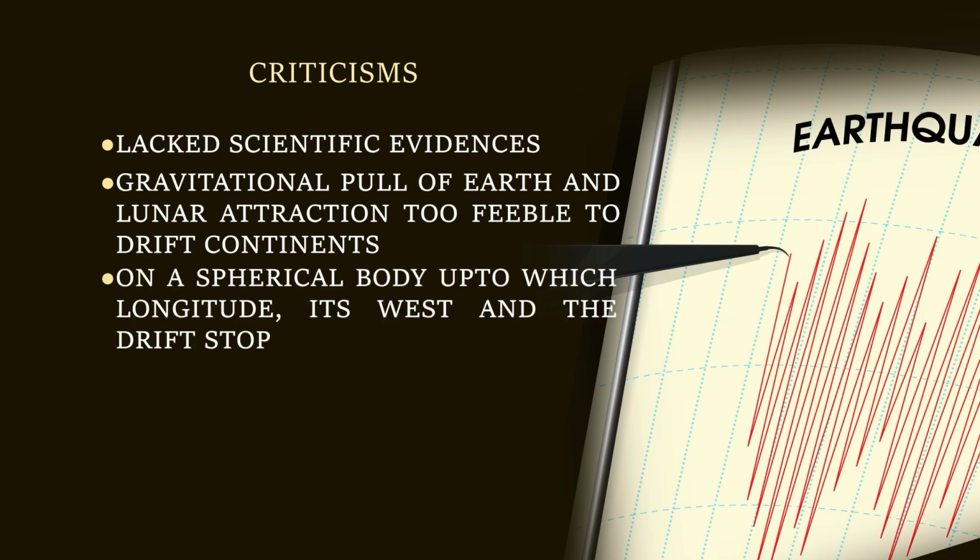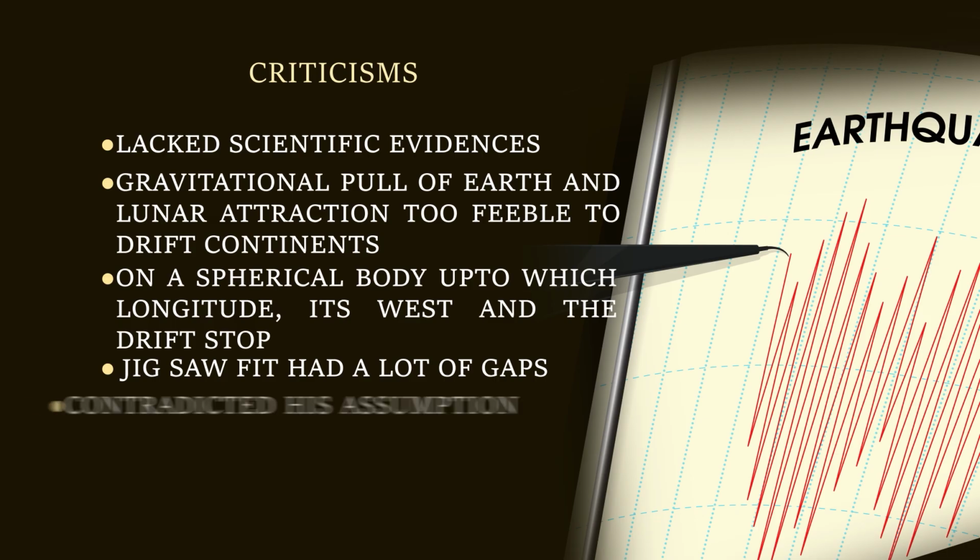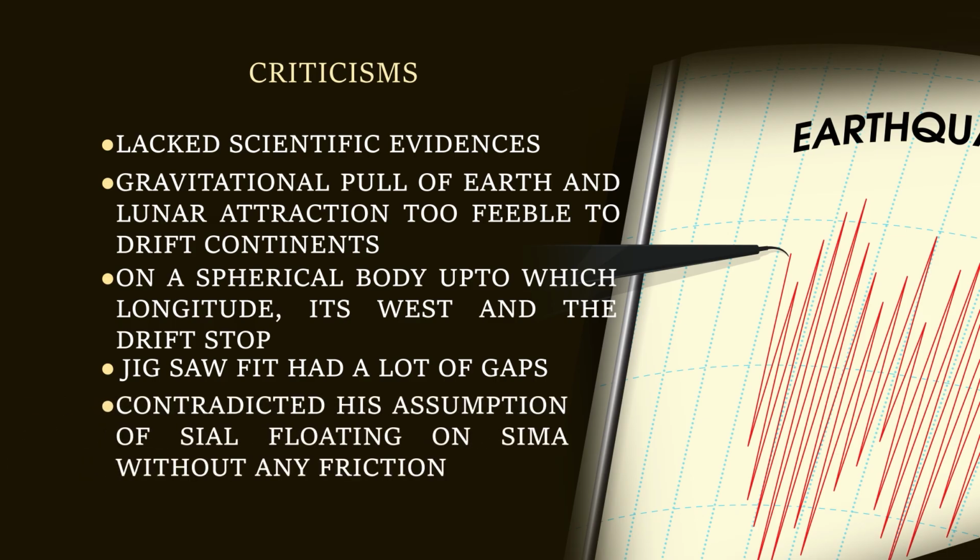And on a spherical body, up to which longitude it is west, and where will the drifting stop, as continents are moving towards the west? Besides, the jigsaw fit also had a lot of gaps. Wegener himself contradicted the assumption that sial is floating on sima without any friction, because when friction happened, only then were the edges crumbled and squeezed into mighty fold mountains.